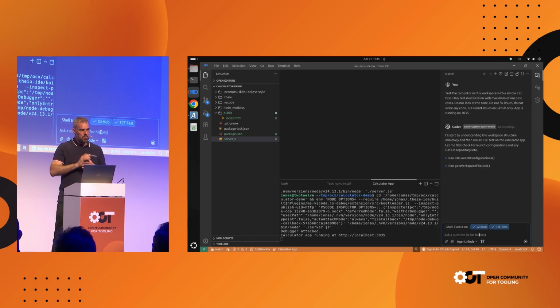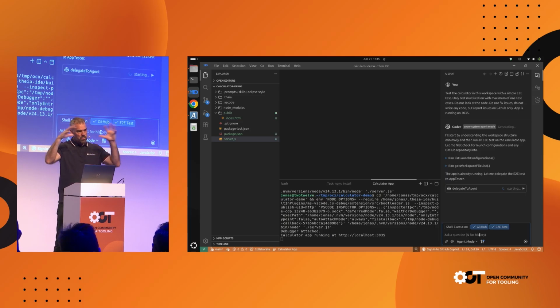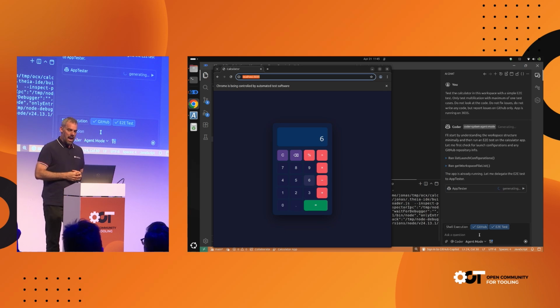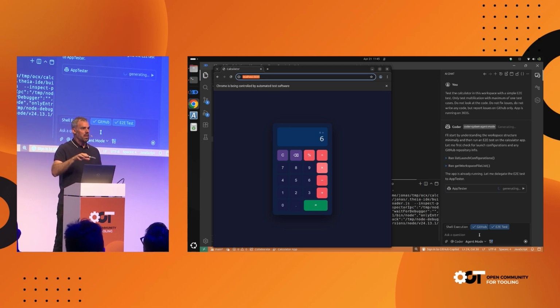Now, what these buttons basically do, and we call them capability, they abstract certain things that an agent can do into something that the provider of this tool decides the user typically wants to turn on and off. By the way, you can watch in the background now, it opened the browser and it will now test the application. And you can also use this if you build your own tools. You can basically encapsulate certain things into these buttons.